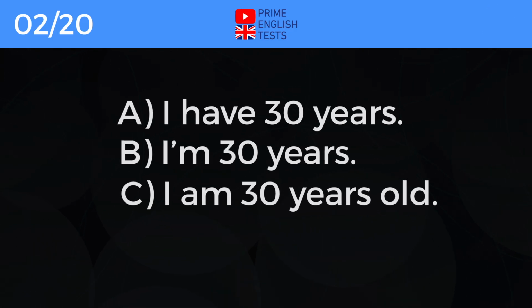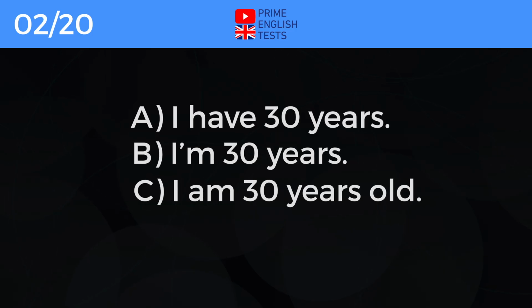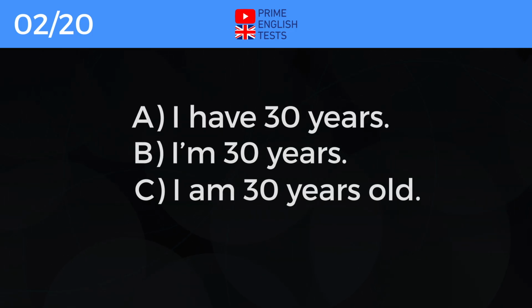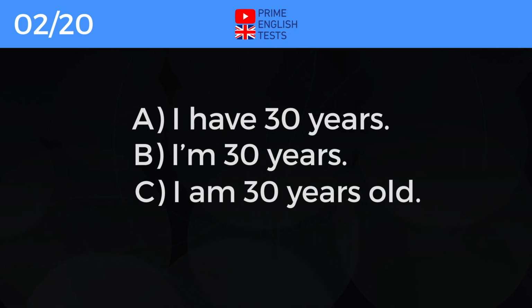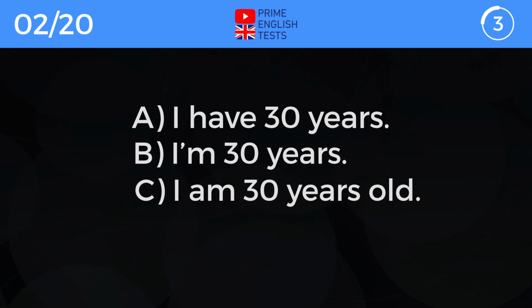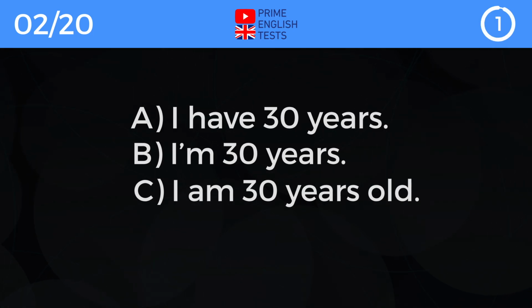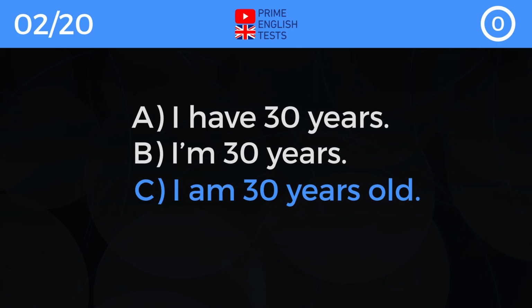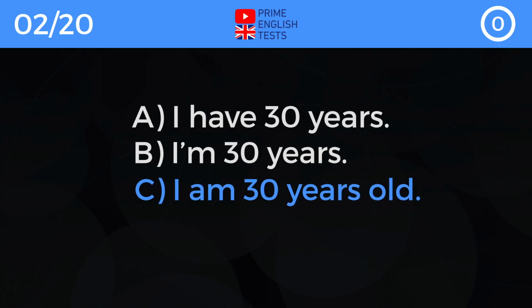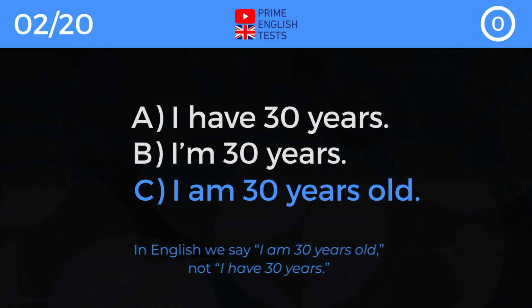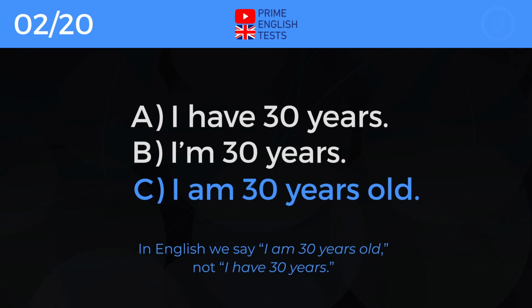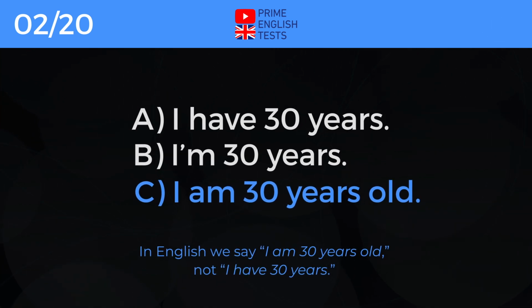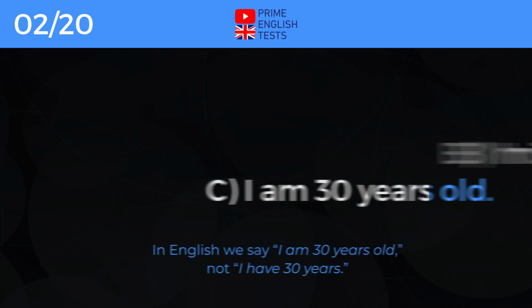A. I have 30 years. B. I'm 30 years. C. I am 30 years old. Correct answer is C. I am 30 years old. In English, we say, I am 30 years old, not I have 30 years.